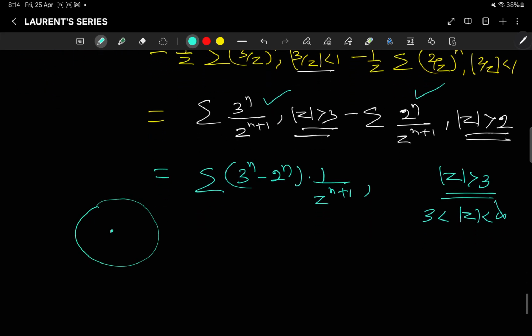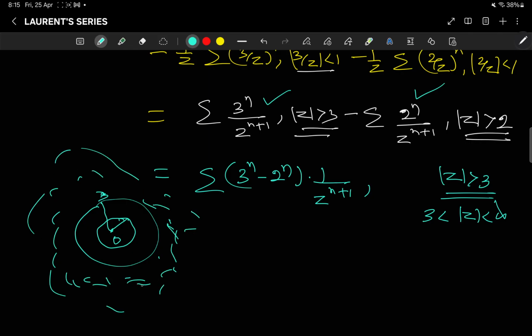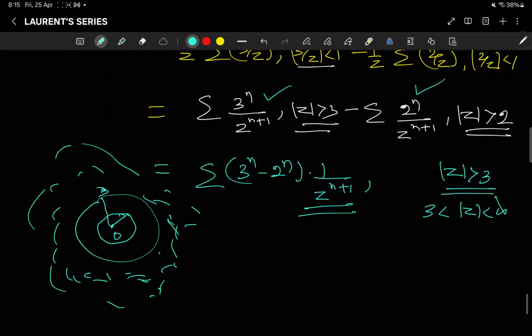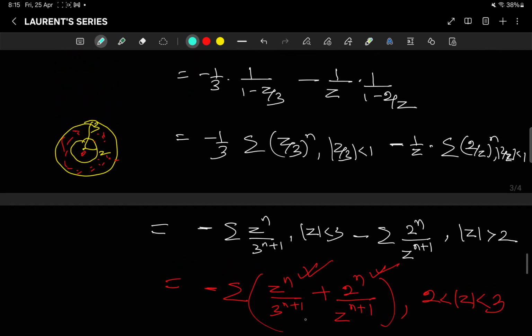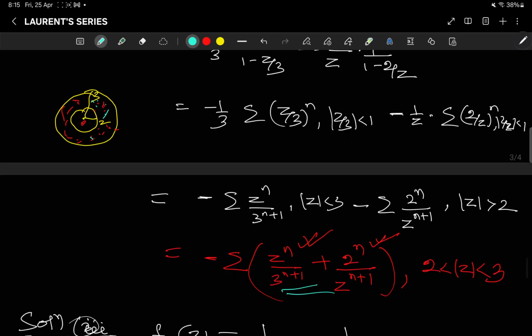The Laurent series here is, if you take your center at 0, and you have this annulus, its radius is 2 and this radius is 3, and this is the region we are talking about. So here the Laurent series in this region with strictly negative power of z means beyond this region. Now here it is both positive as well as negative power of z, which means it is within the region of convergence, within the annulus.